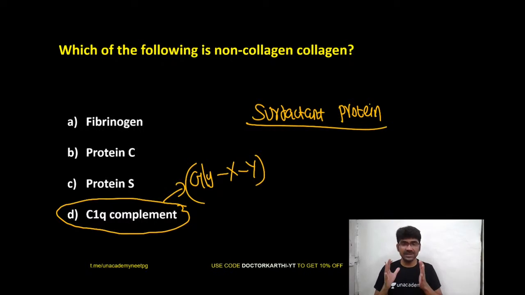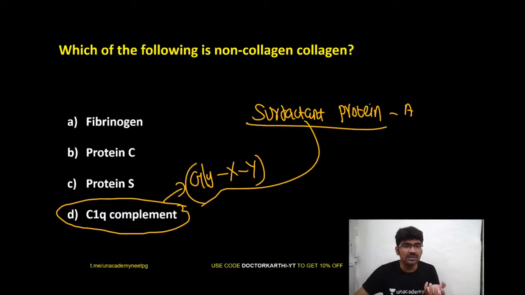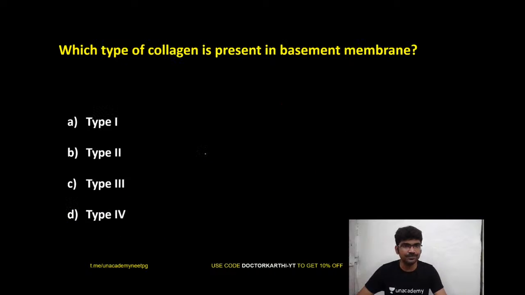In the lung, you have surfactant, right? The surfactant is made up of protein and lipid. The lipid component of surfactant is dipalmitoyl lecithin, otherwise dipalmitoyl phosphatidylcholine, and the surfactant also has a protein component. These are surfactant proteins A, B, right? They are also having this glycine XY sequence. Excellent, guys. So you all told correctly. DPPC is the lipid component of surfactant. Surfactants have a protein component also, right?